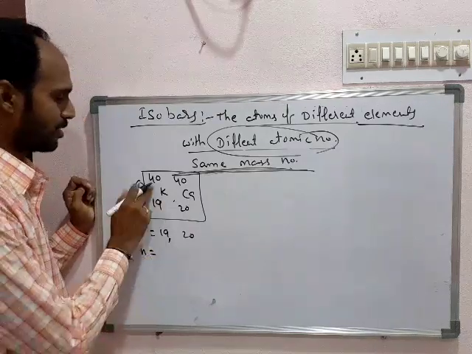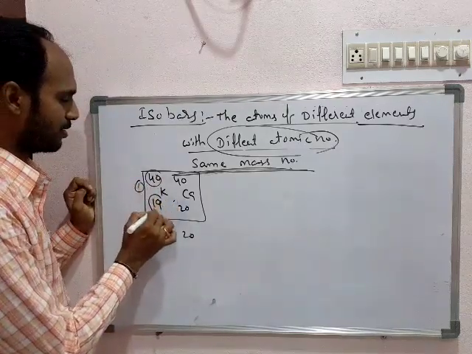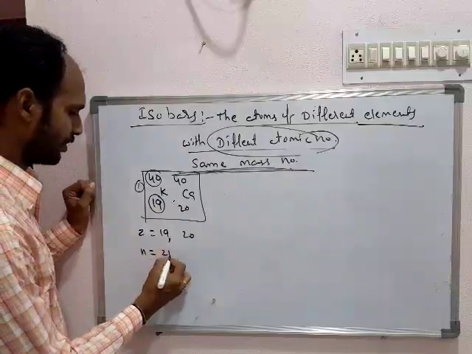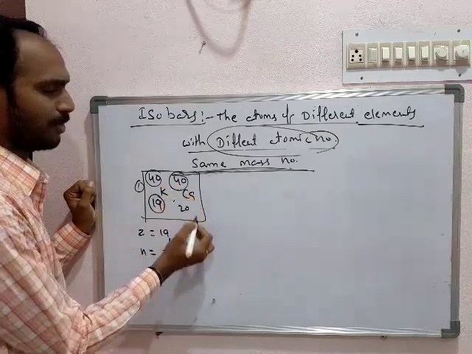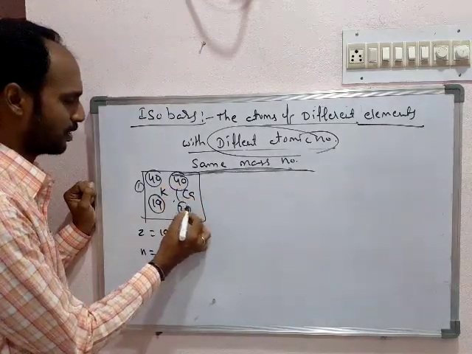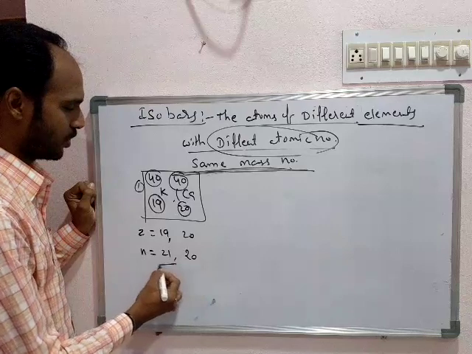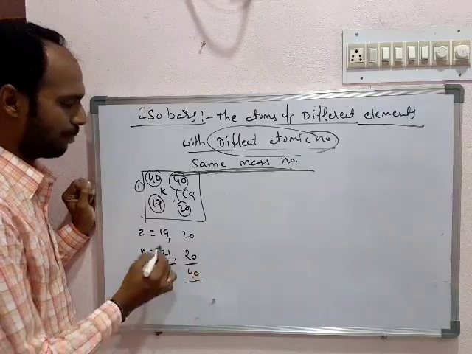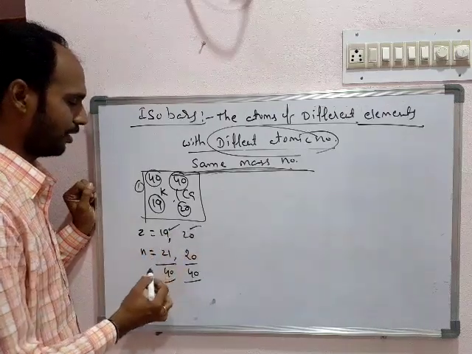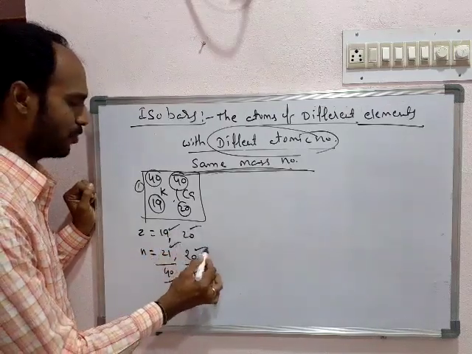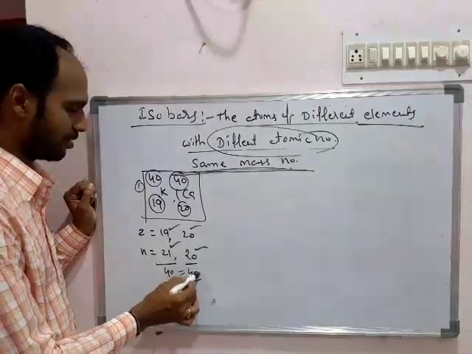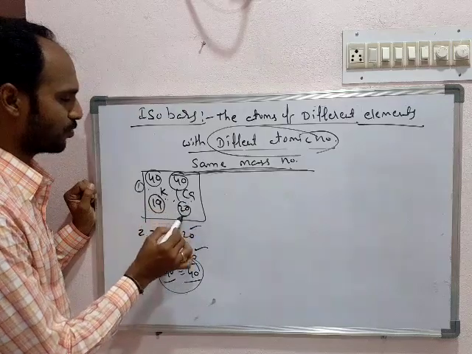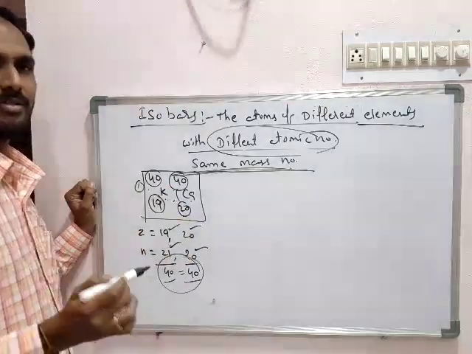For potassium, 40 minus 19, that is 21. For calcium, 40 minus 20, that is 20. So here the total mass number becomes 40. It means they are having totally different numbers of protons, different numbers of neutrons, but the sum becomes equal. So now we can say potassium-40 and calcium-40 are the best examples for isobars.